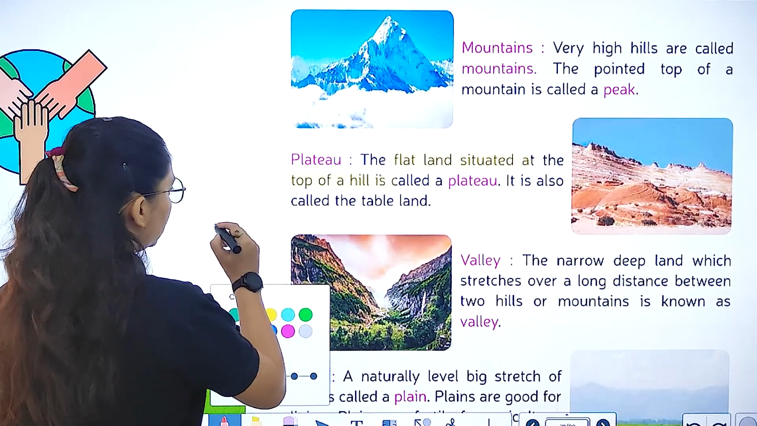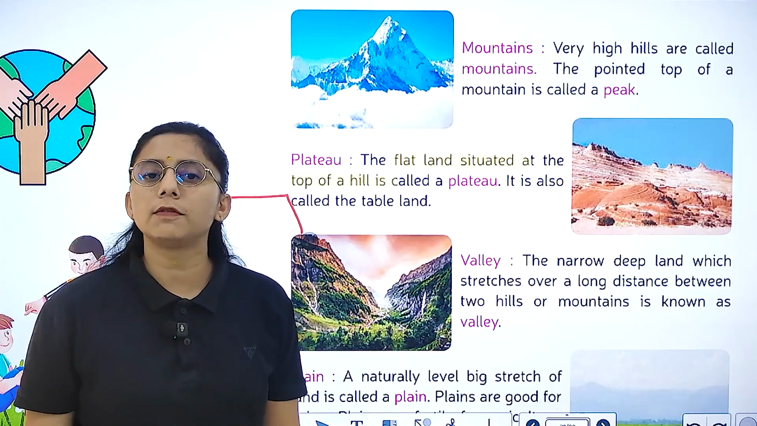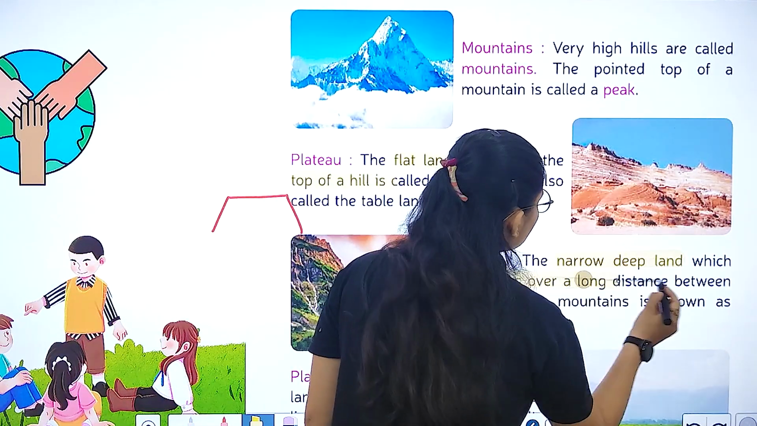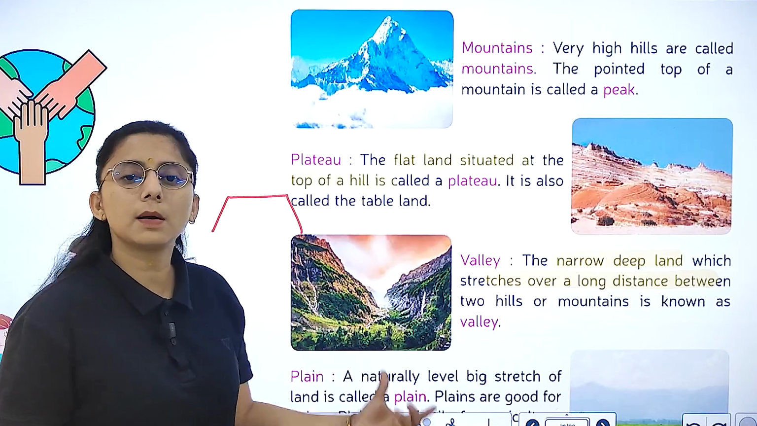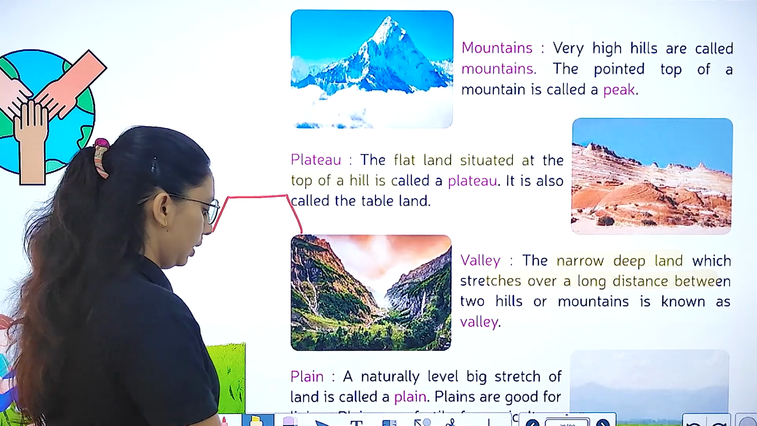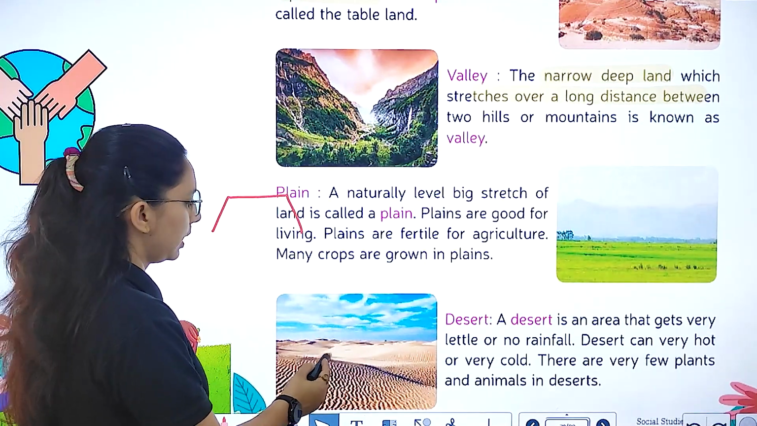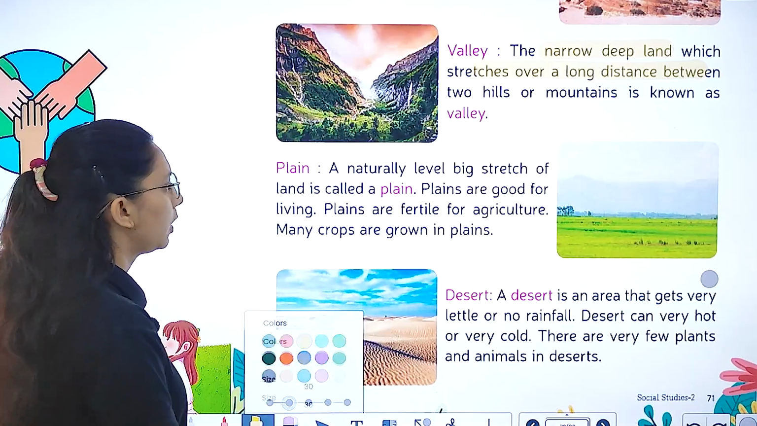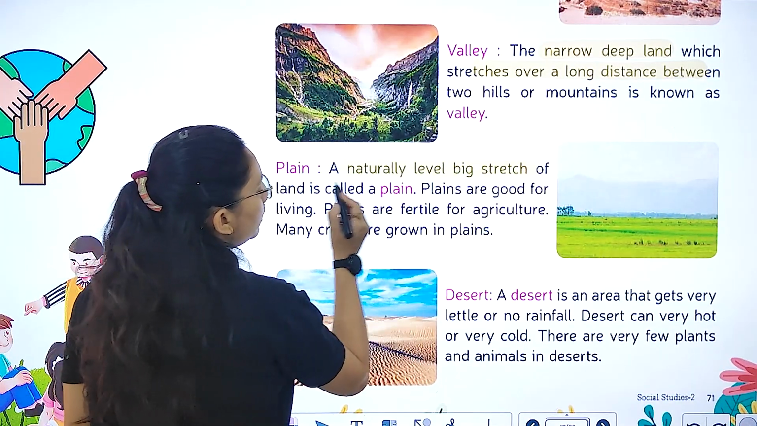It's in the form of a table land. Then we have valley. What is a valley? A narrow, deep land which stretches over a long distance. Between two hills, when you see water coming, it is known as a valley. Then we have plain. A naturally leveled big stretch of land is called a plain.